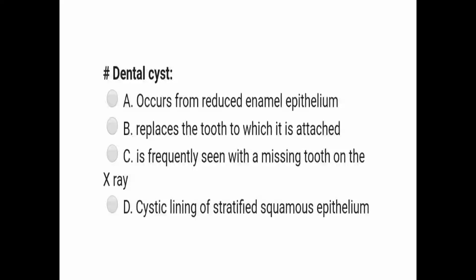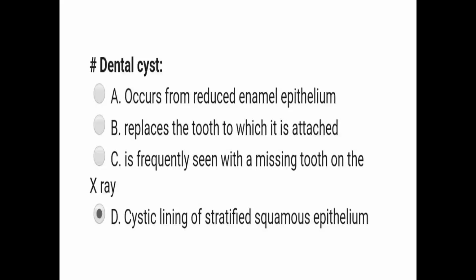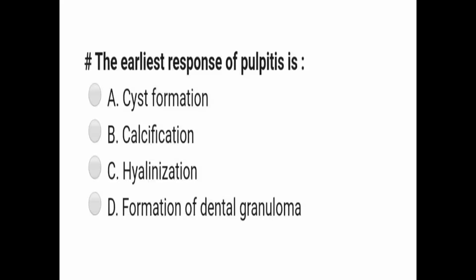Next question. Dental cyst occurs from a reduced enamel epithelium, replaces the tooth to which it is attached, is frequently seen with a missing tooth on the X-ray, cystic lining of stratified squamous epithelium. The correct answer is, friends, cystic lining of the stratified squamous epithelium.